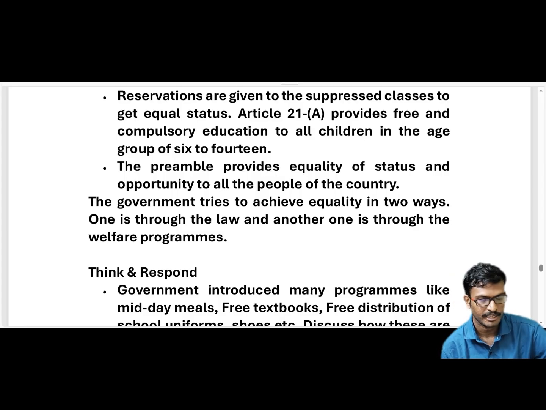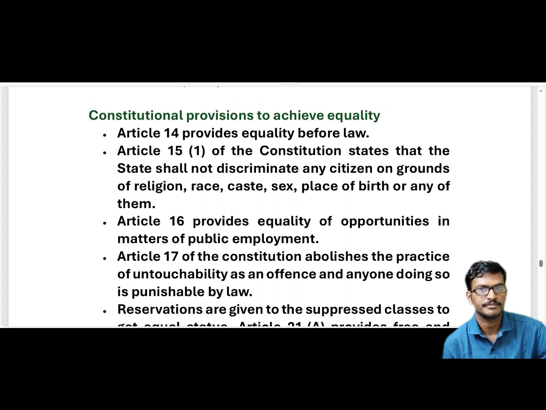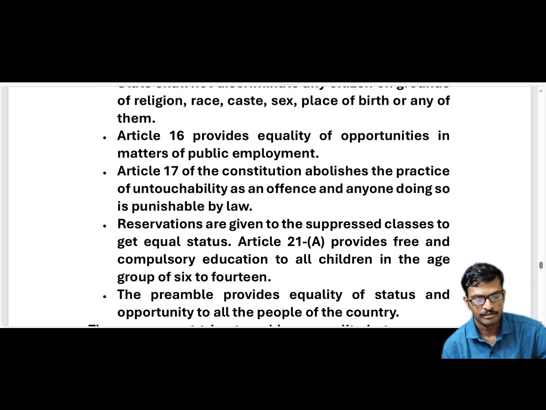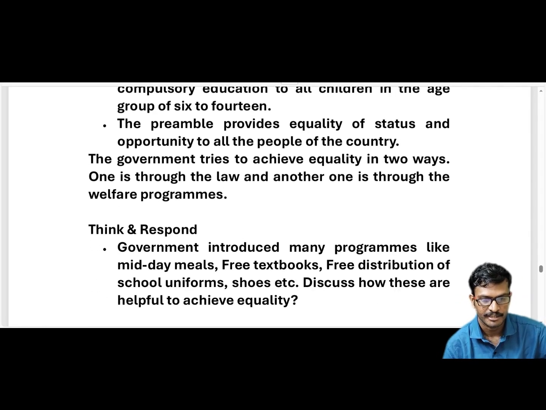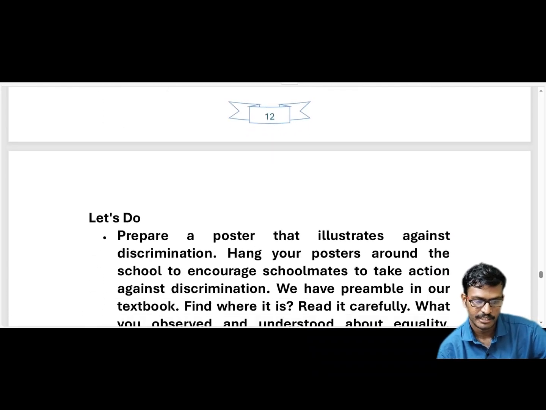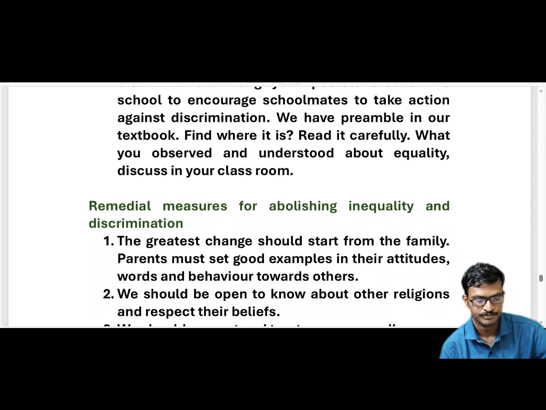Some reservations have been discussed. Though we have equal opportunities for all people according to Article 16 and equality before law in Article 14, there is some exemption in that. Not only that, in other articles also there are some limitations. So it is not absolute freedom. In higher classes we will come to know what the limitations are.